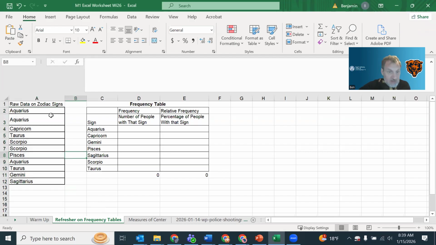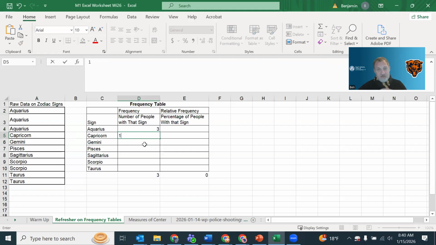So an easy way to do this is, this is a very small list, so I can do it with my eyes. If you want to be fancy, you can do a sorting over here, sort and filter, sort A to Z, and then I can see all of the things grouped together. So I can see that there's 3 Aquarius people, and there's 1 Capricorn person.